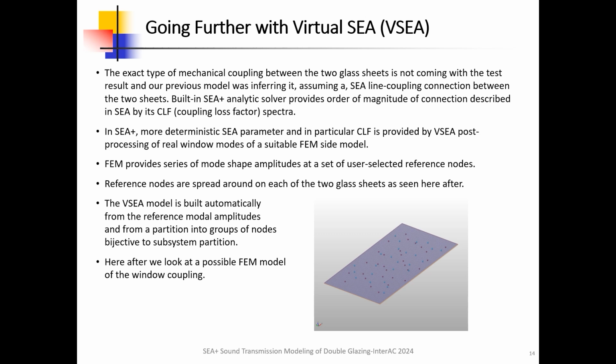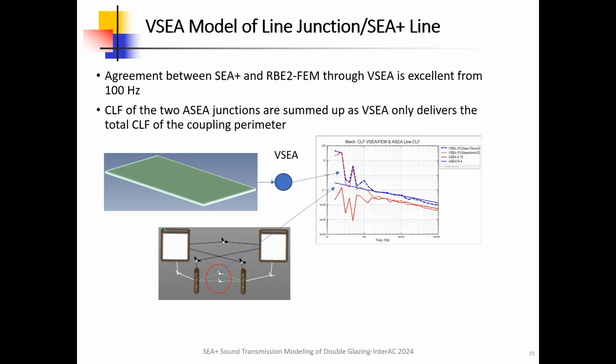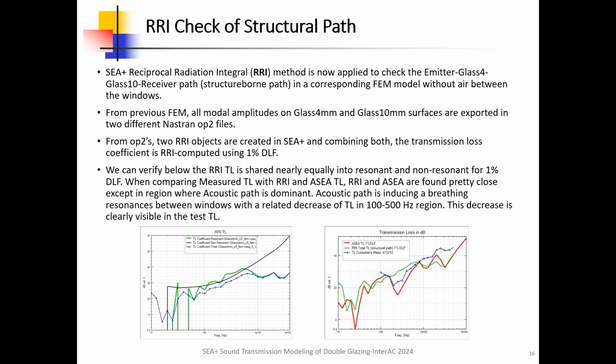Hereafter we may look at the selected FEM model of the window coupling. VSEA model of line junction compared to C+ line junction. Agreement between C+ analytical CLF and FEM-derived CLF, through VSEA, is excellent from 100 Hz. Note that analytical CLF of the two parallel ASEA junctions are summed up, as VSEA only delivers the total CLF of the coupling perimeter. RRI check of structural path.